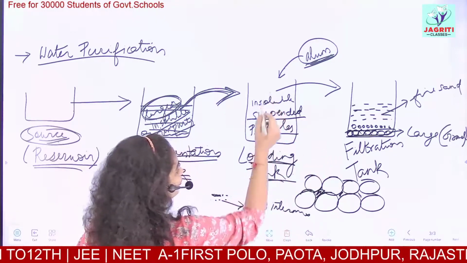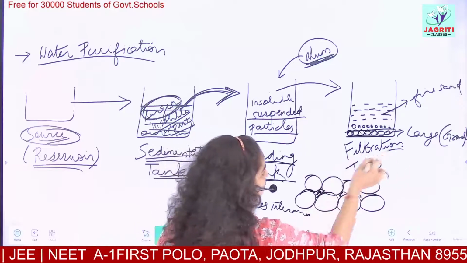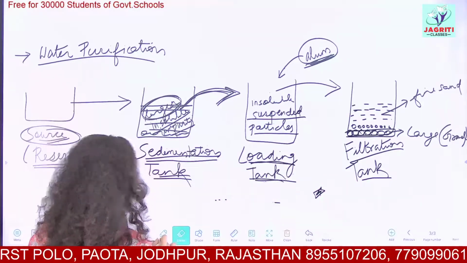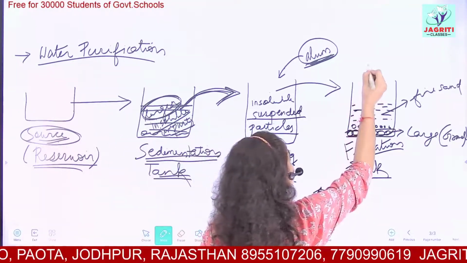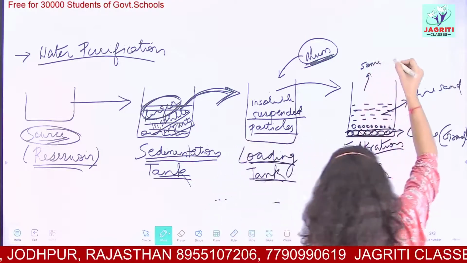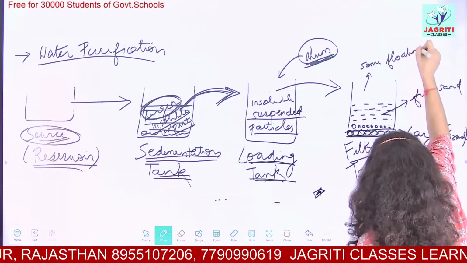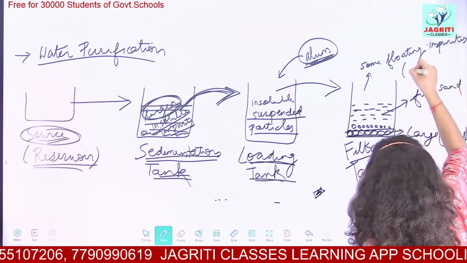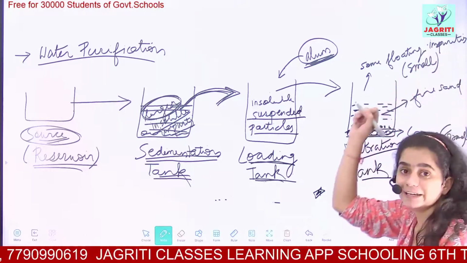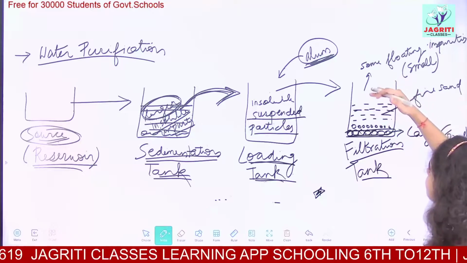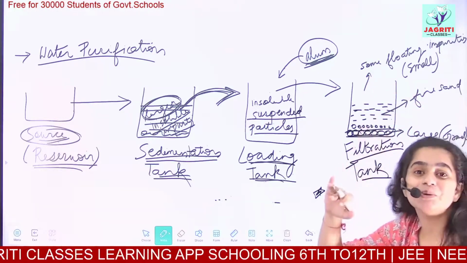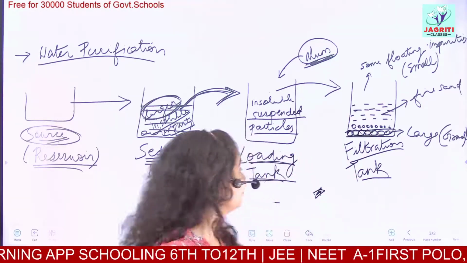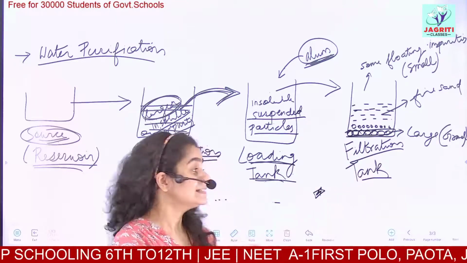So when this water from the loading tank is passed on to our filtration tank, what do we observe? We observe that all this water has some impurities. It contains some floating impurities still. These floating impurities, which are comparatively smaller in size, are filtered as the water passes through the different intermolecular spaces. As the water passes down, the impurities are filtered because these different layers act as sieves.